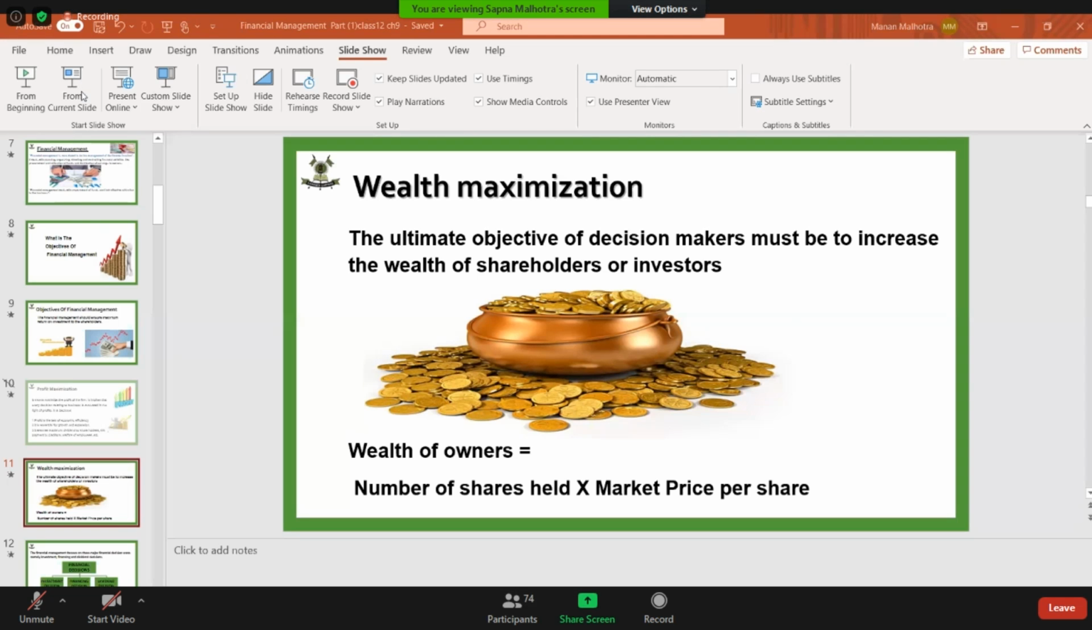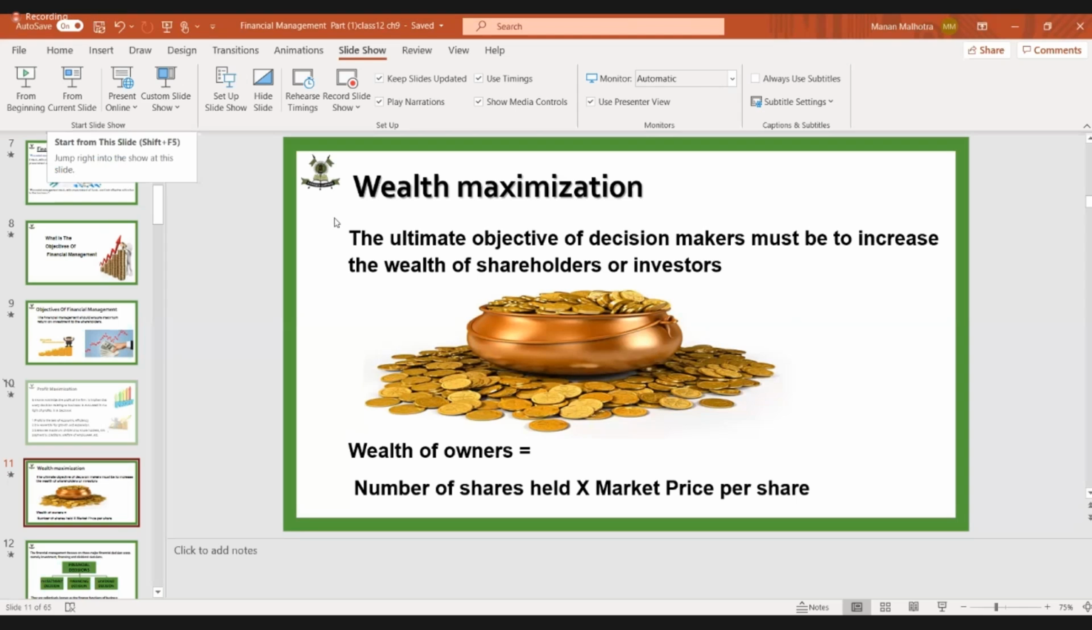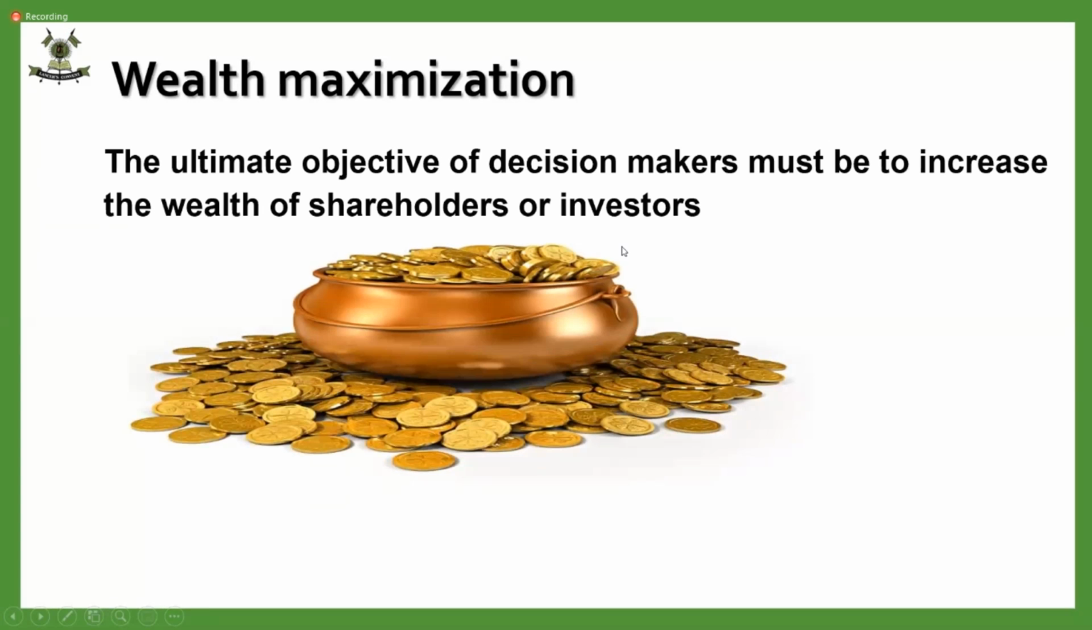So wealth maximization is what, children? It is the ultimate objective. This is the main objective. Can you see the amount of wealth which is there? Huge amount of wealth. But what is the objective? Why should the finance manager do all this management? Why should he be very careful about procuring, utilizing and distributing profits? Why should he be taking such important decisions?